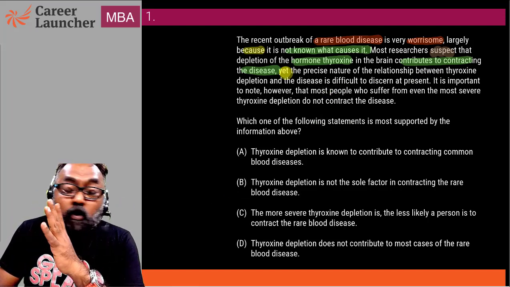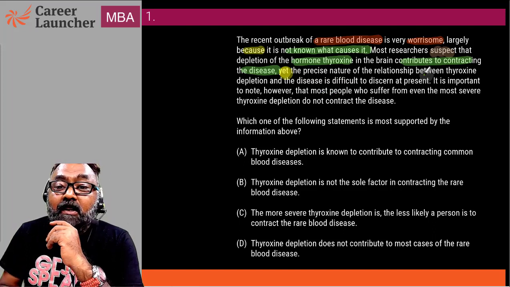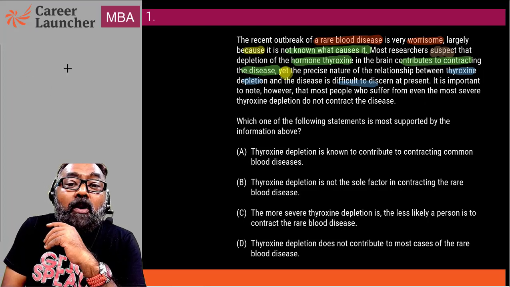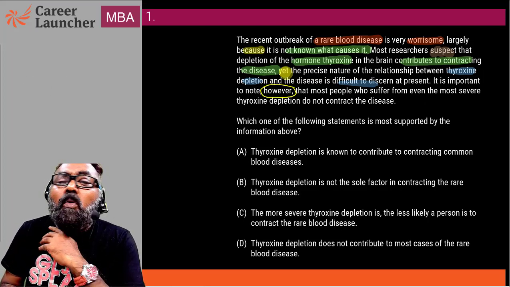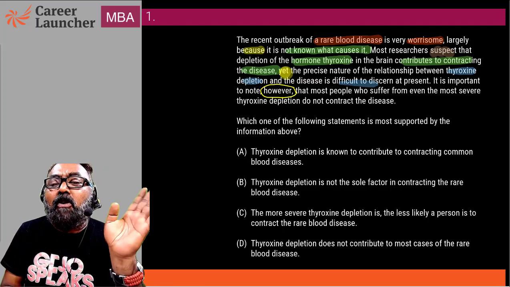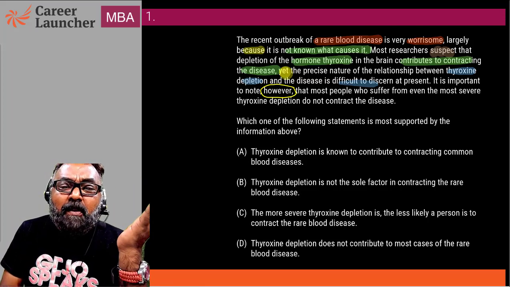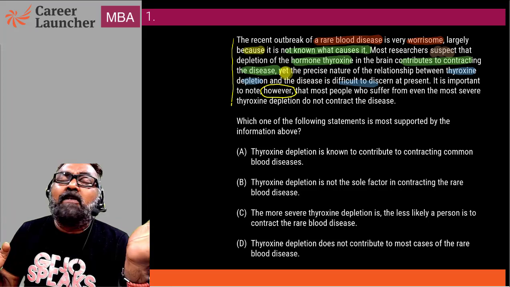So we don't know. It is important to note, however, most people who suffer even the most severe thyroxine depletion do not contract the disease. Okay, a simple idea given to us.